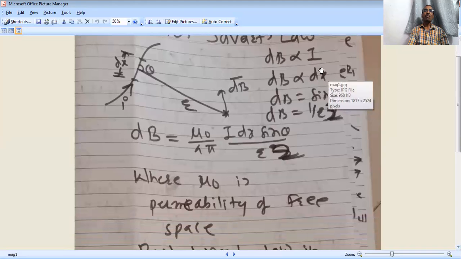This is how the Biot-Savart law is defined.